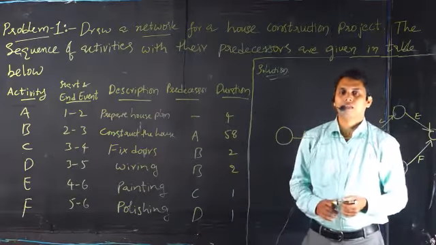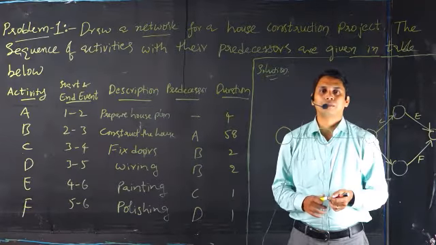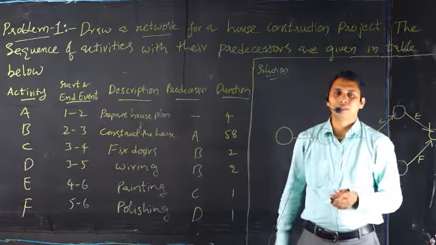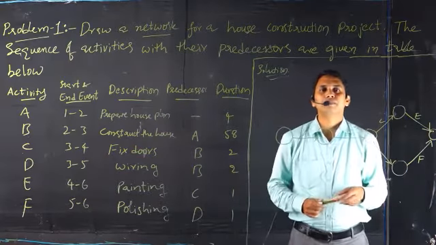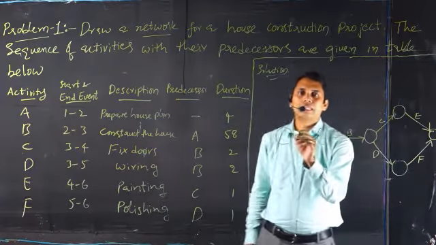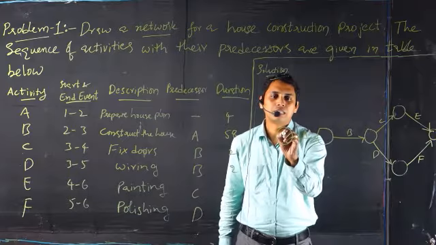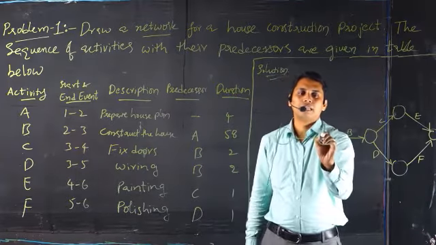And then numbering must be given to the events. How must the numbering be given? While giving the numbering, the tail event must be given a lesser number than the head event. You can start with 0 or even 1 as well. So 1 and then 2.